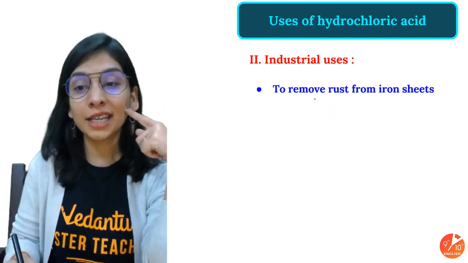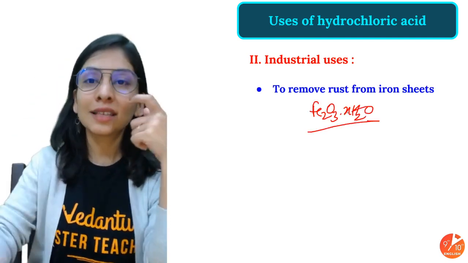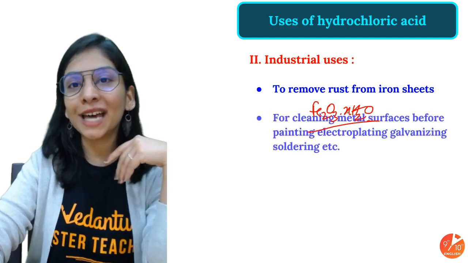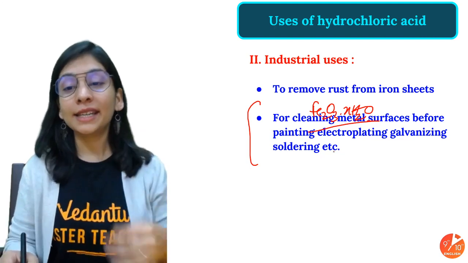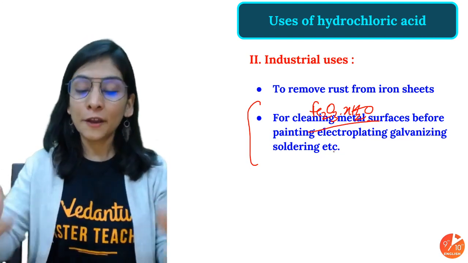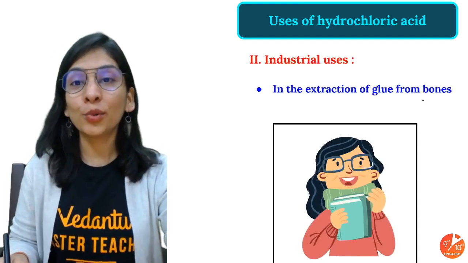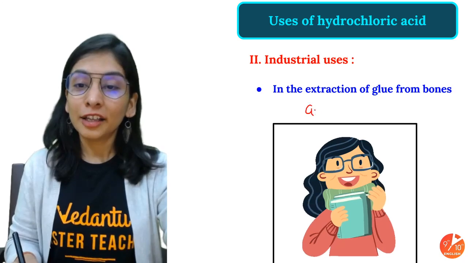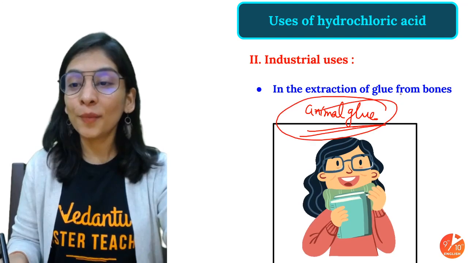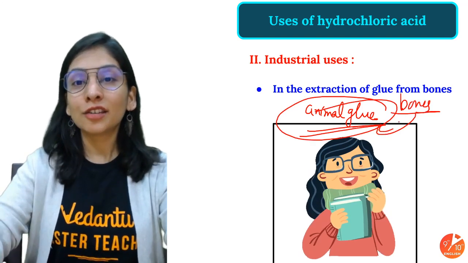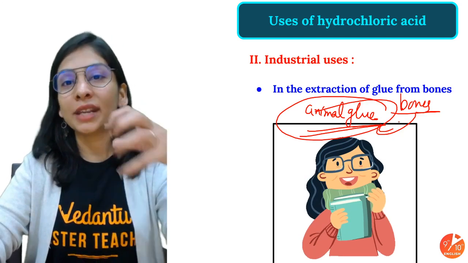To remove rust from iron sheet, rust is nothing but a kind of iron oxide with some amount of water. Again, this is basic in nature, so HCl can be used to remove that. Diluted form, definitely, you will take. Again, before painting, electroplating, galvanization, in all these processes, first of all, we clean the metal surface with the help of HCl, so quite important. Extraction of glue from bones: you know that animal glue is very important in many things, and that can be separated from the bones with the help of HCl. HCl does charring of your bones, and animal glue can be separated from it.